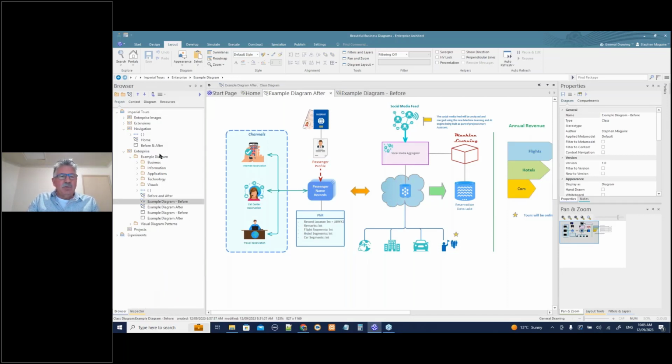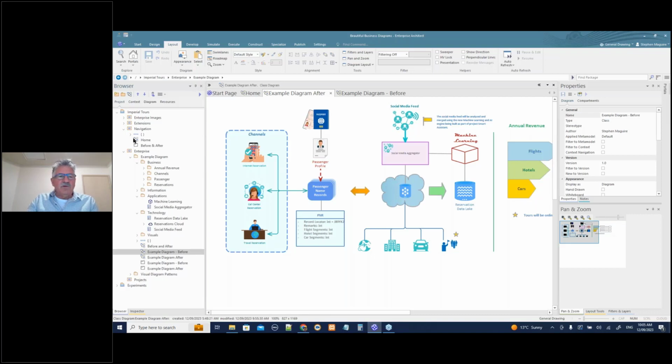It's a typical kind of structure, right? I've got an enterprise. I've got some example diagrams. I've got business, and under business I've got annual revenue, channels, passengers, reservations. Under information, I've got some things: applications, machine learning and technologies, a reservation data lake there, some clouds.